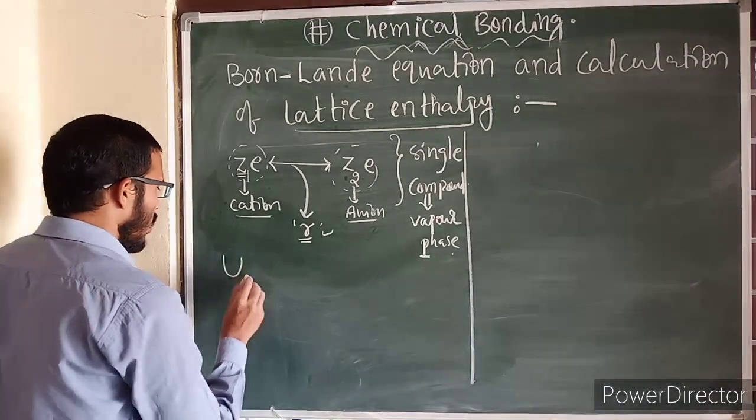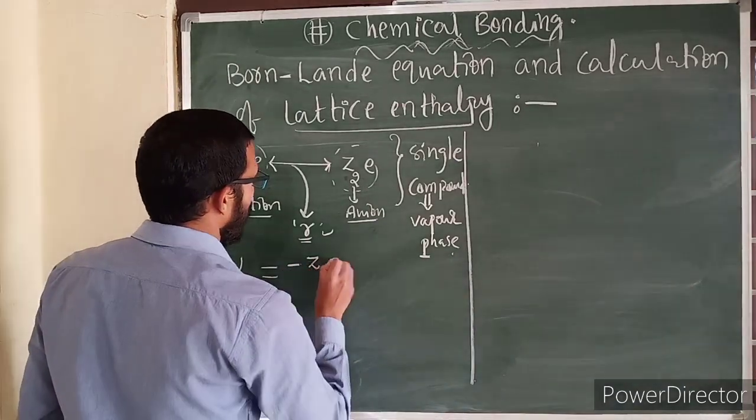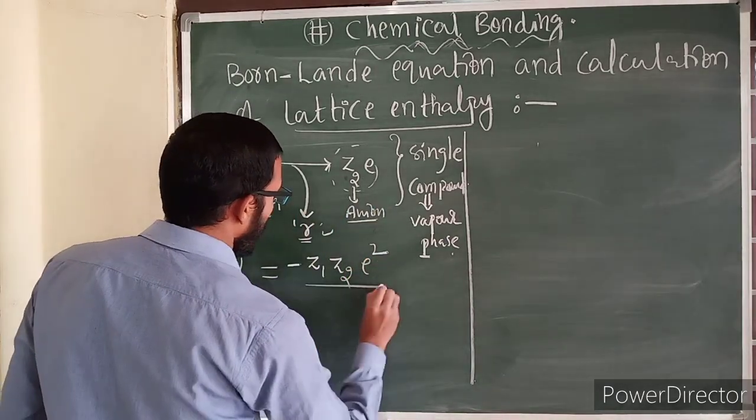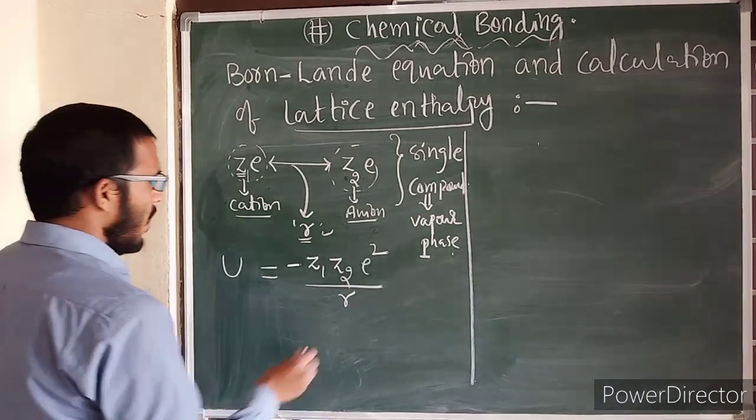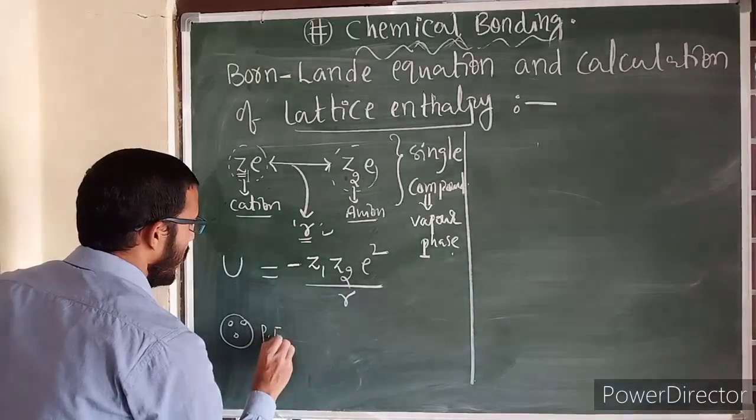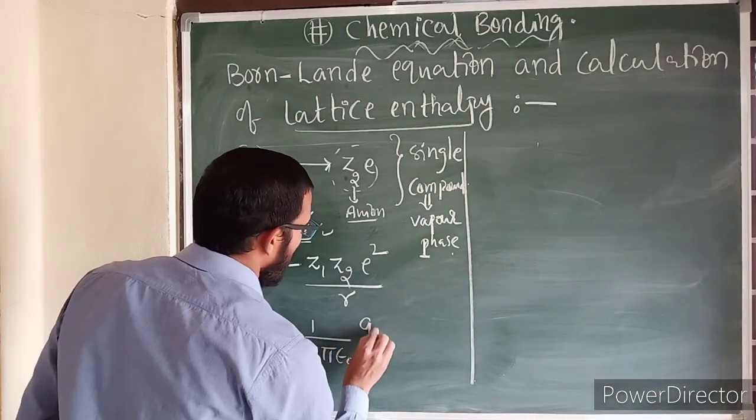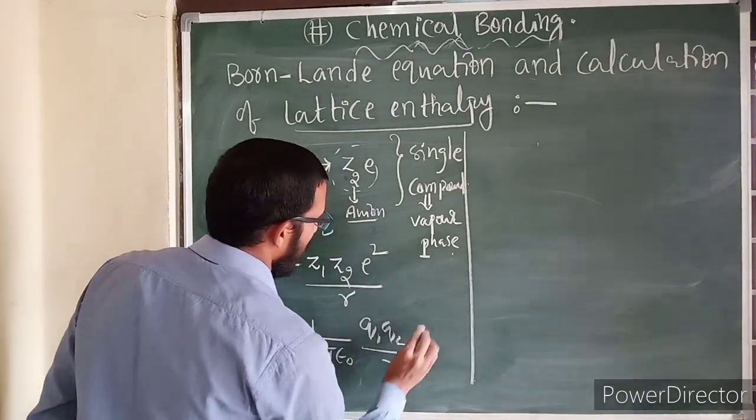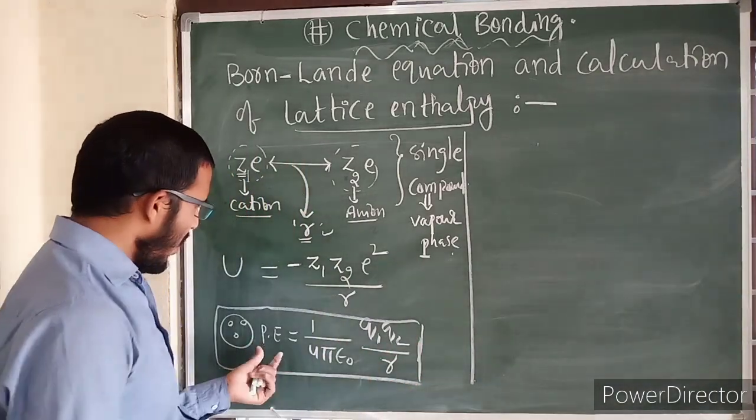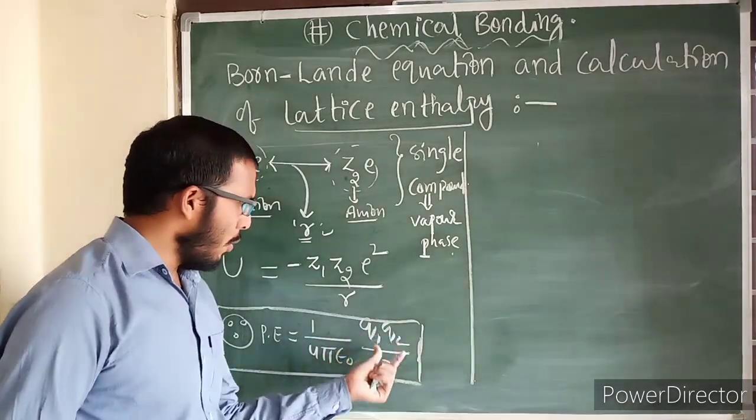The electrostatic potential energy U is equal to minus Z1 Z2 e square by r. How do we get this? We obtain it from the formula we learn in physics: potential energy is equal to 1 by 4 pi epsilon naught, Q1 Q2 by r. According to this formula we get the potential energy.